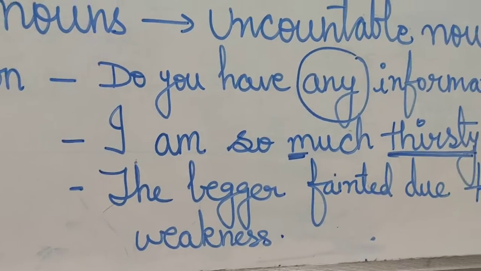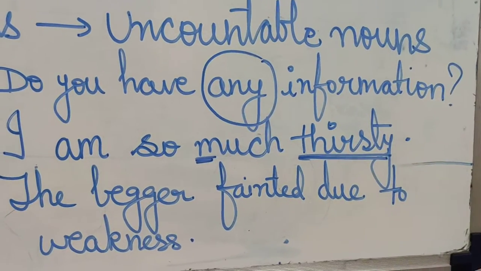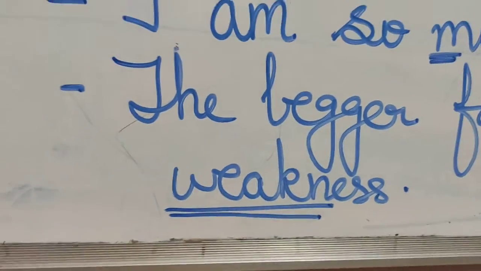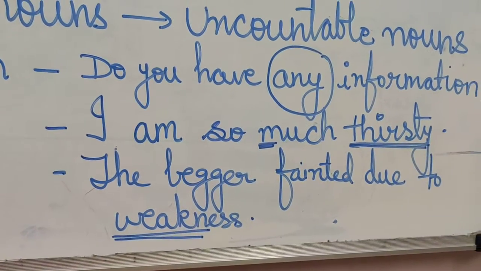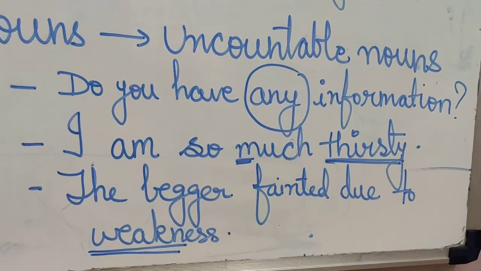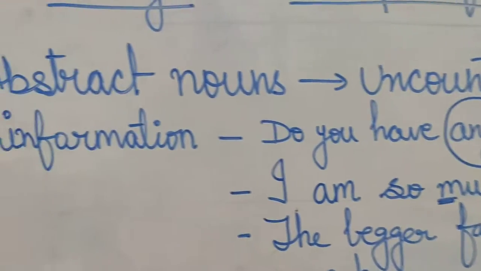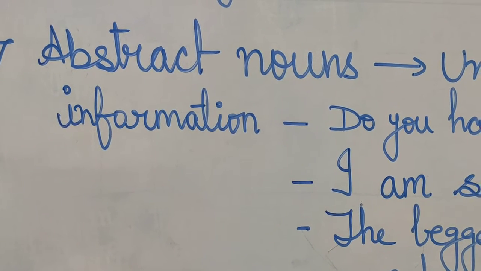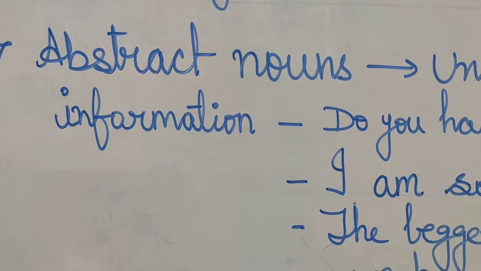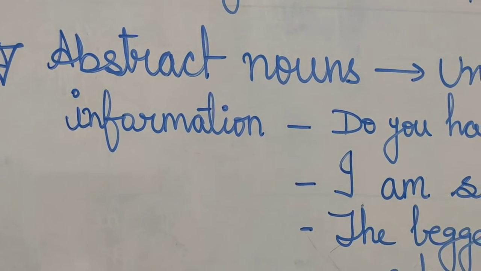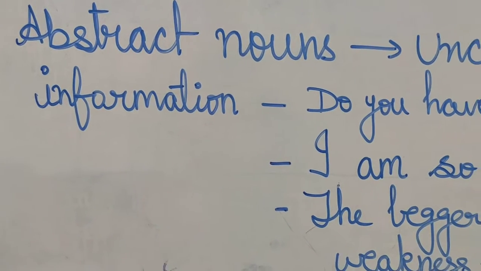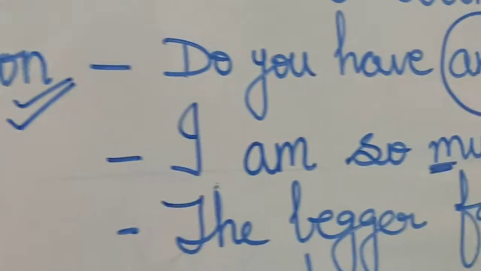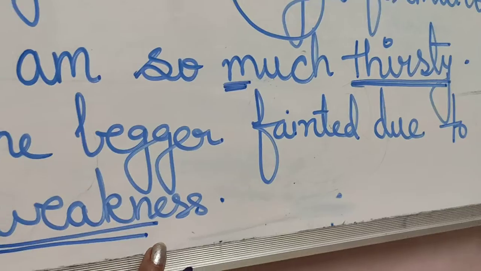Next sentence is, the beggar fainted due to the weakness. Weakness is here an abstract noun. Okay, here also it cannot be counted. So these are the uncountable nouns which are abstract nouns. From this you can make out whether we have to make it plural or not. And when you know it is an abstract noun, you will be sure that it cannot be changed into plural. Its form will remain the same in any part of the sentence.